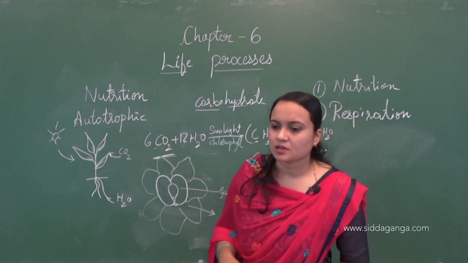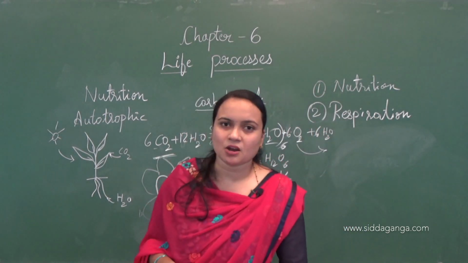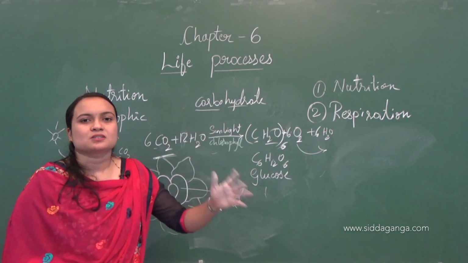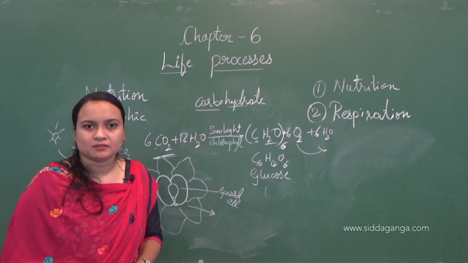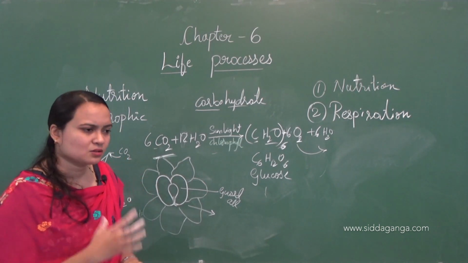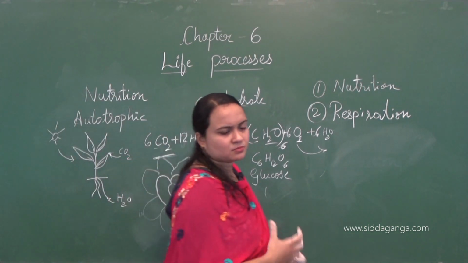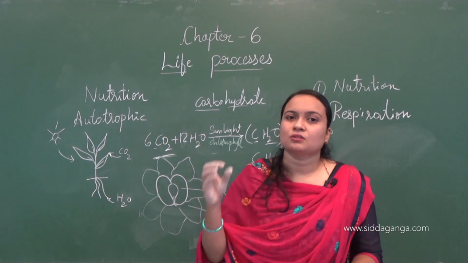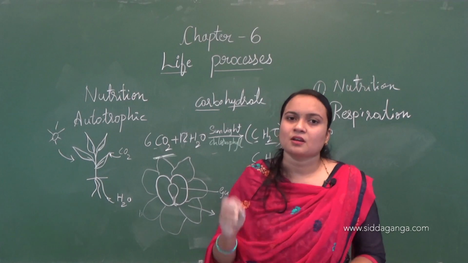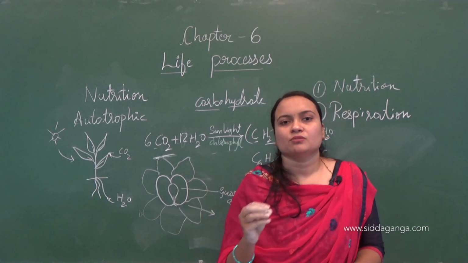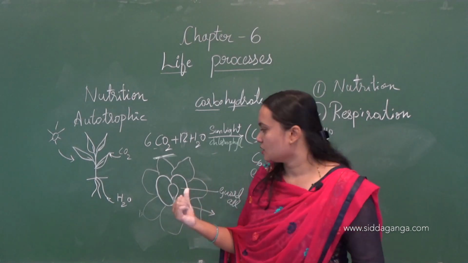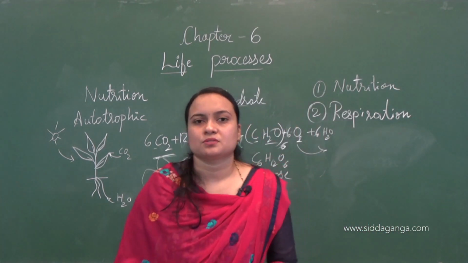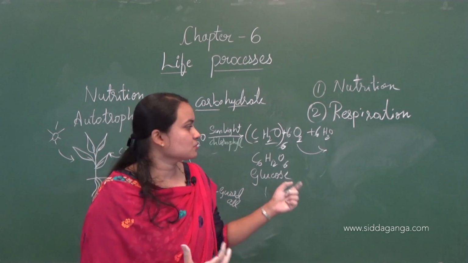Here what happens, when the plant needs carbon dioxide, the stomata will be opened. When the plant does not need carbon dioxide, the stomata will be closed. Then why this opening and closing mechanism? Why is this needed? During gaseous exchange, not only gas exchanges but also some amount of water is lost through the stomata. Like water is also produced in the plants, the reaction you saw before, right?